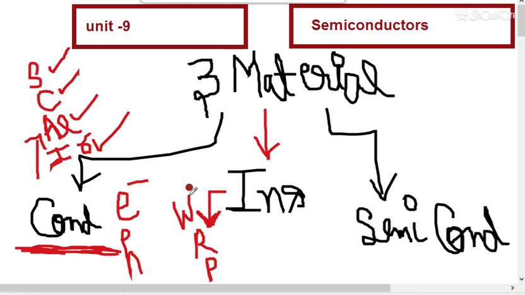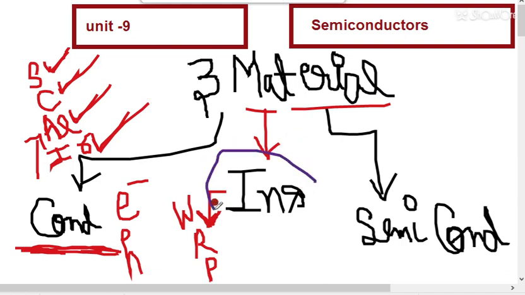So I am repeating that three types of material are there. One of them is conductor. Conductor includes silver, copper, aluminium, iron, these types of metals which conduct. And insulator means that does not conduct the electricity. Insulator means the material which has high resistance.